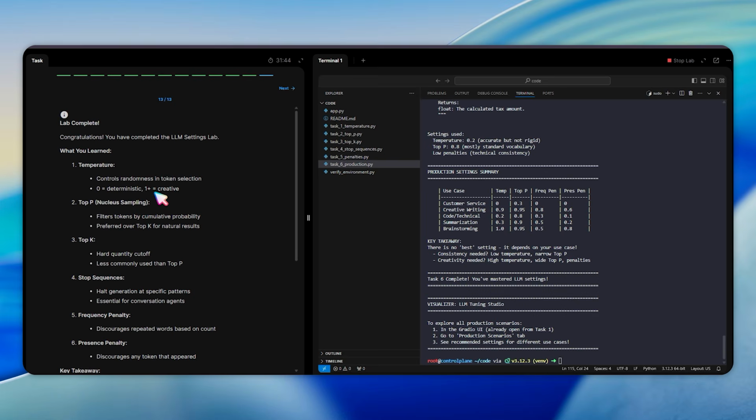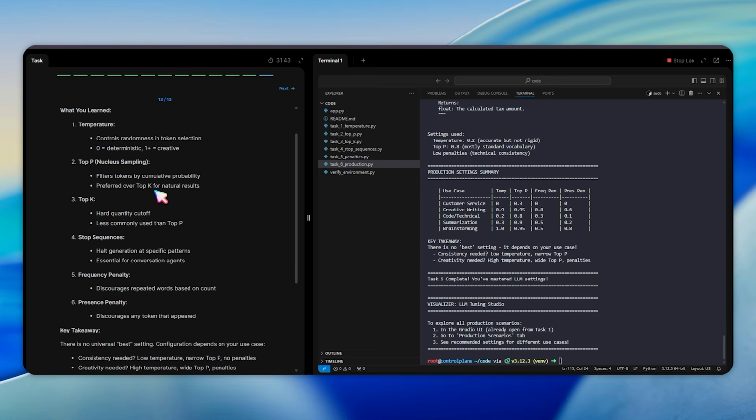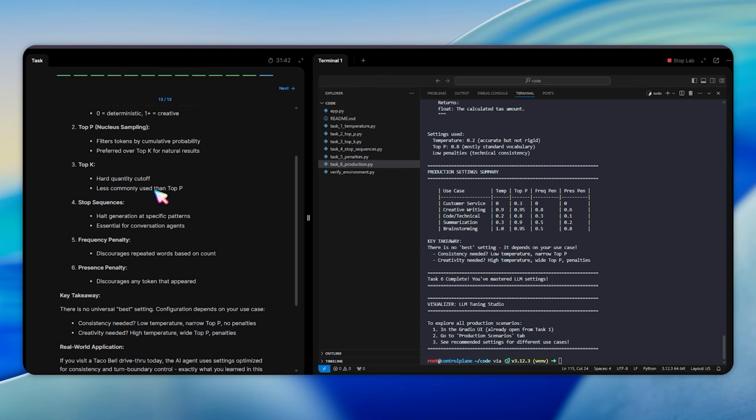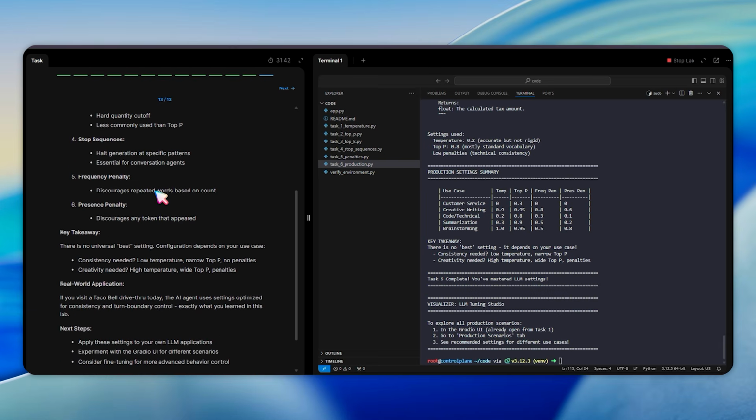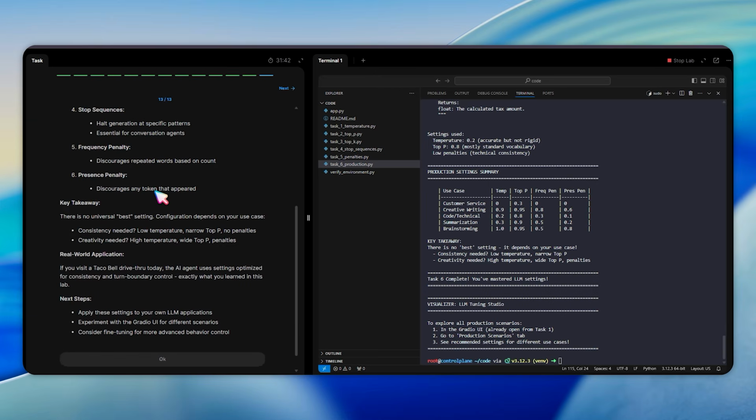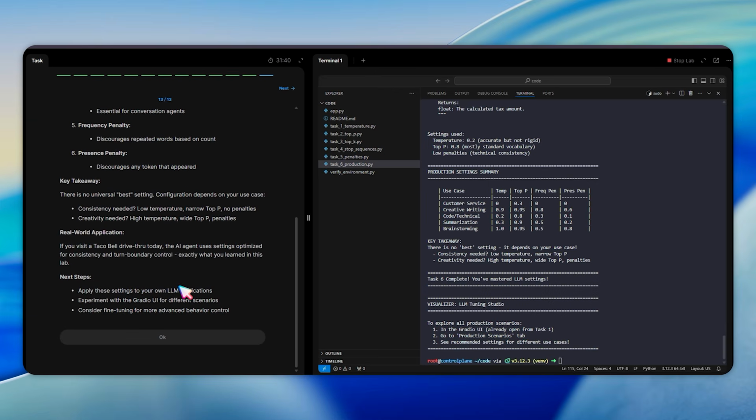Temperature controls randomness, 0 for consistency and 1+ for creativity. Top P is probability-aware filtering, narrow for predictable, wide for varied vocabulary. Top K is a hard count cutoff, less preferred than top P for natural results. Stop sequences halt generation at patterns, essential for conversation agents. Frequency penalty scales with token count. Presence penalty is binary. No universal best settings exist. Configuration depends entirely on your use case.